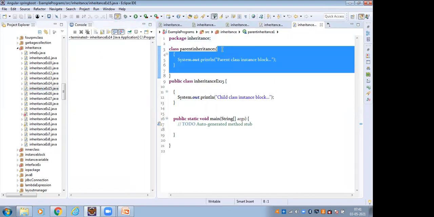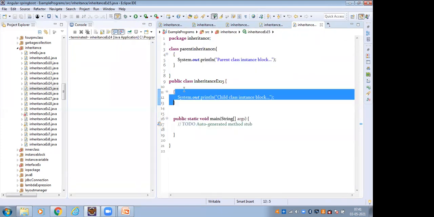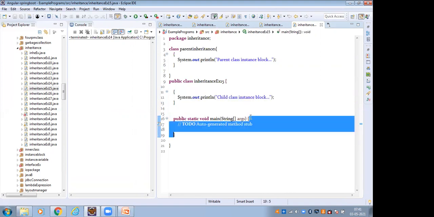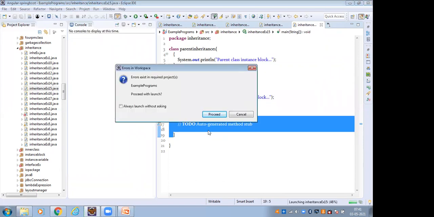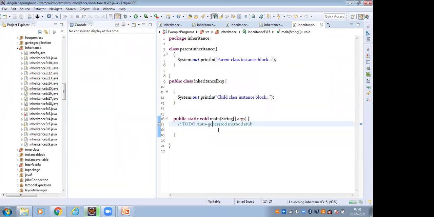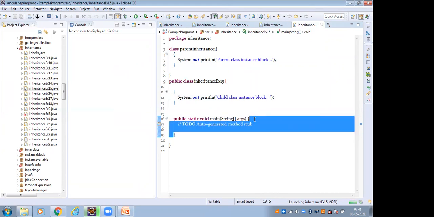And this is the parent class instance block, and this is the child class instance block. Here, inside the main method, I have not created any object, which means the instance block is not executed. Only during object creation is the constructor executed, and before the constructor the instance block is executed. But here I have not created any object, so the constructor is not executed, and if the constructor is not executed, the instance block is also not executed. So nothing is printed.